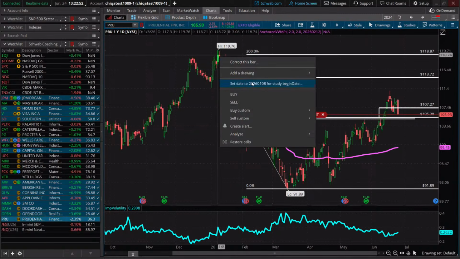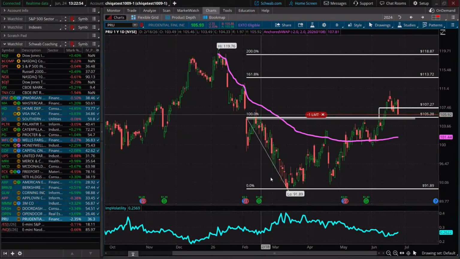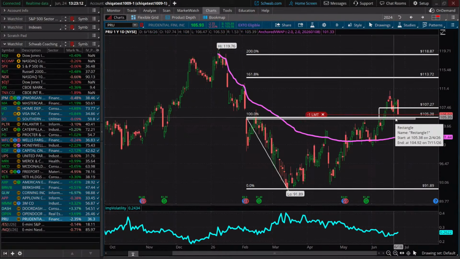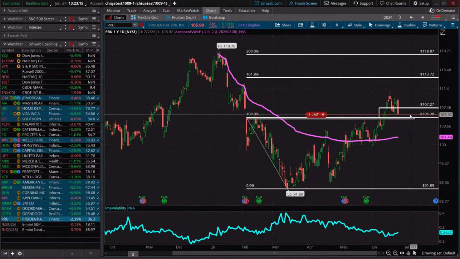Okay, so what we saw in the charts was we had this double bottom, almost like a cup and handle pattern as well. And so last week we bought that breakout, and this 107 was our confirmation. Now we are seeing a little bit of a pullback here, but we still have that exit in place right at the breakout level. Okay, so we have that level that we're managing our risk at.